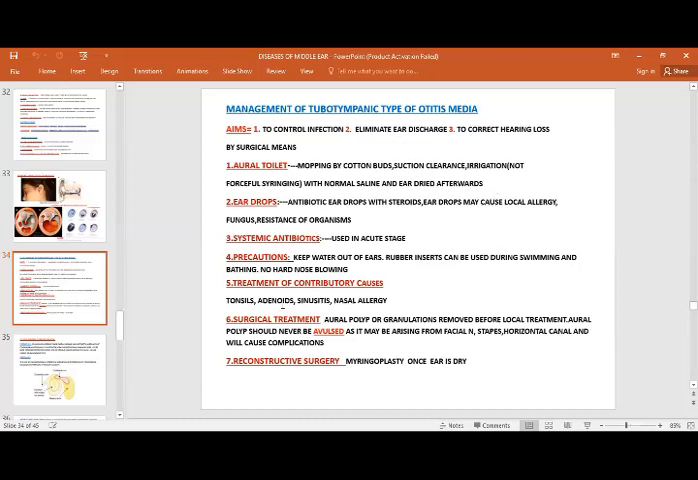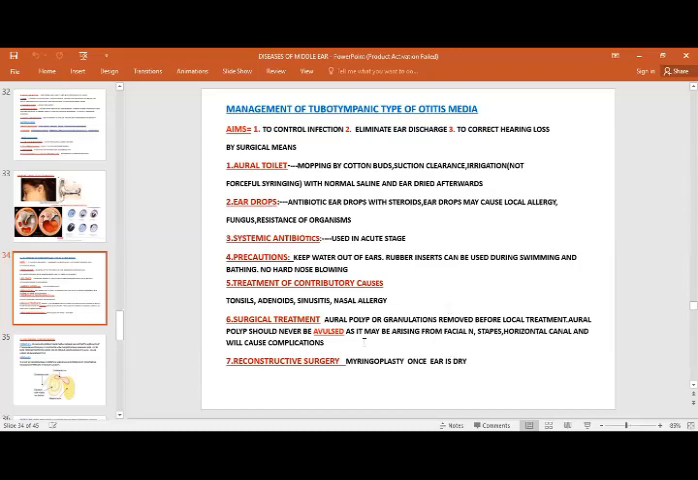Treatment of contributory causes like tonsils, adenoids, of course, any contributory cause which can cause this condition, we need to treat that first. And if this medical treatment is helpful, then fine. If it doesn't, then we will go for surgical intervention. And what are the different methods for this? Of course, if there's any polyp, we need to remove it under vision.